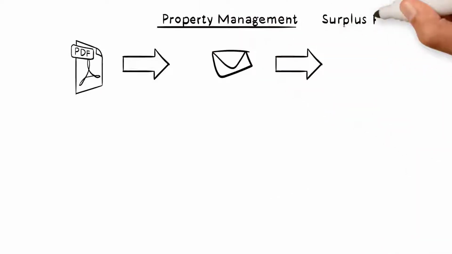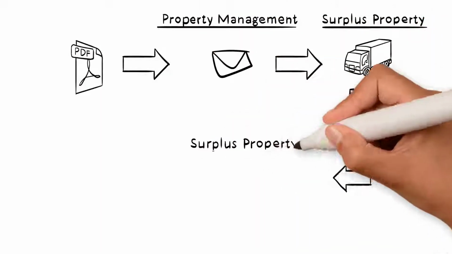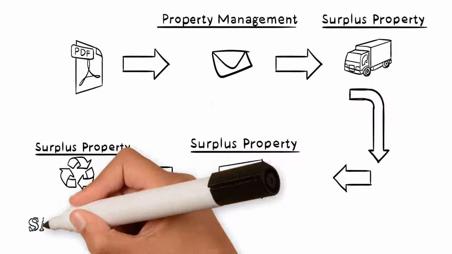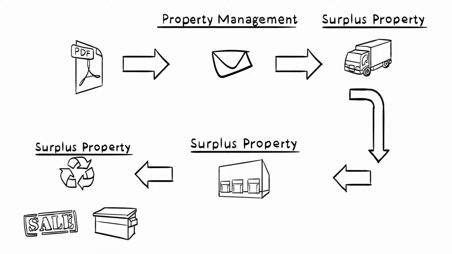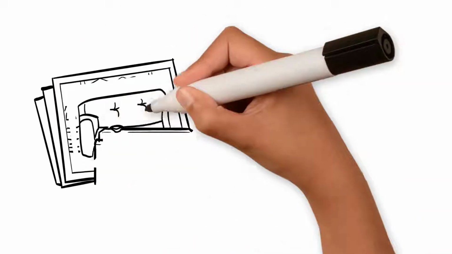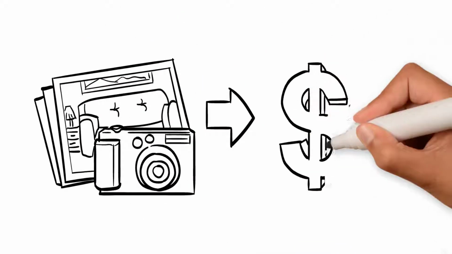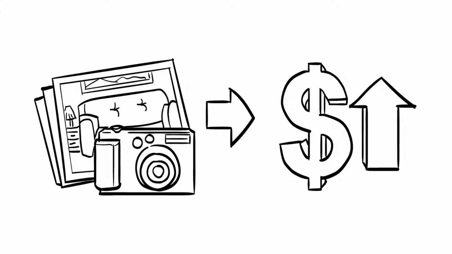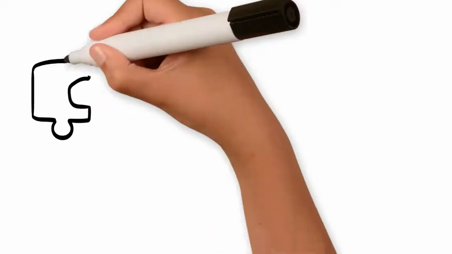Some other points to consider when disposing of property. Don't embellish the quality or operating conditions. Stick to just the facts. And never forget that a picture is worth 1,000 words. Item-specific photos will always generate higher sales prices. When in doubt, always attach a photo.